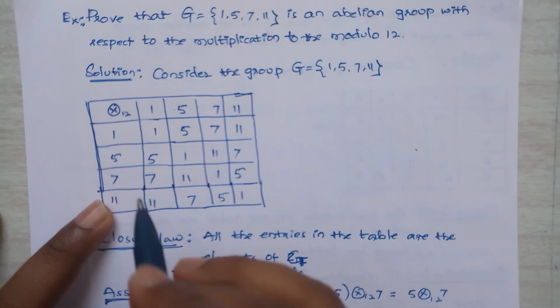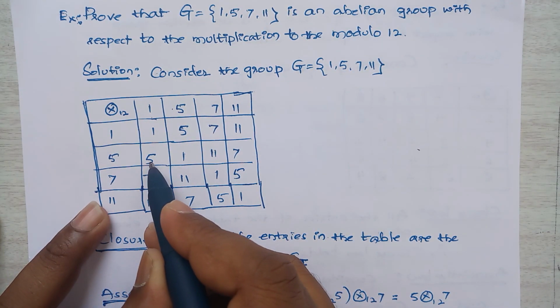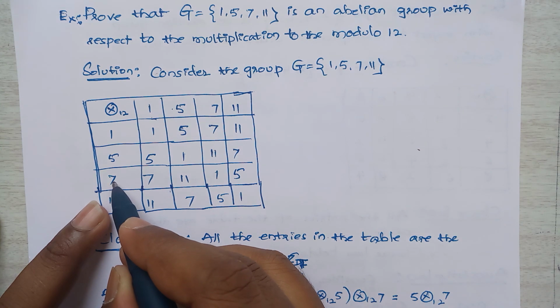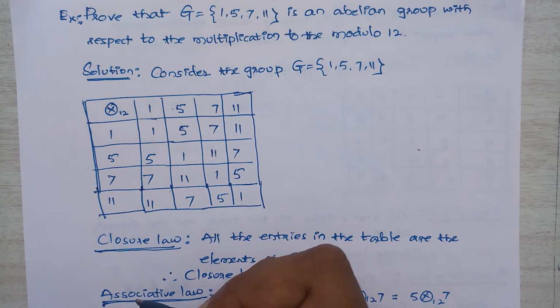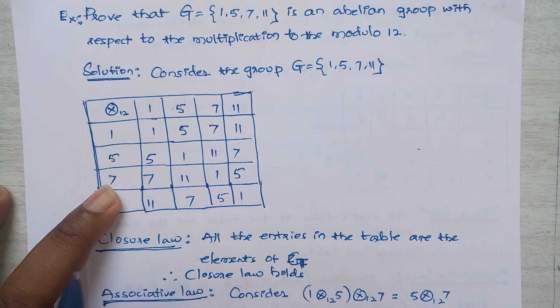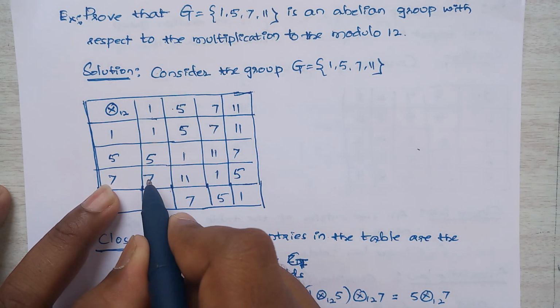Next, 7 into 5. 7 5s are 35 divided by 12.